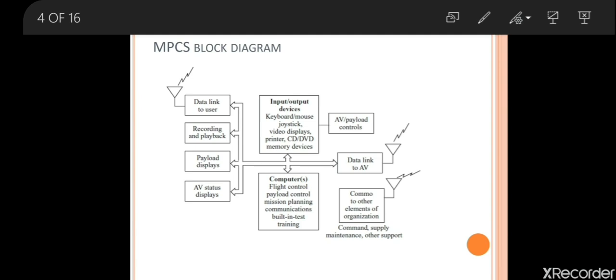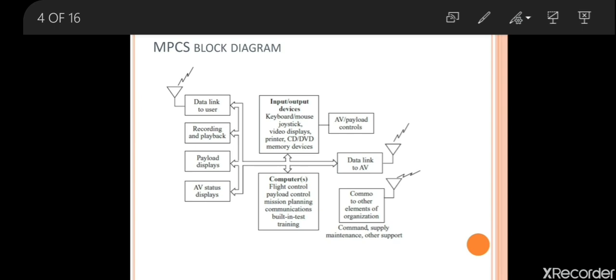Then the computer will analyze the input, amplify and process the data required for our air vehicle. Then through the data link it will be transferred to the air vehicle. At the same time, anything to be recorded from the air vehicle will be done by the recording and playback, payload displays and AV status display.